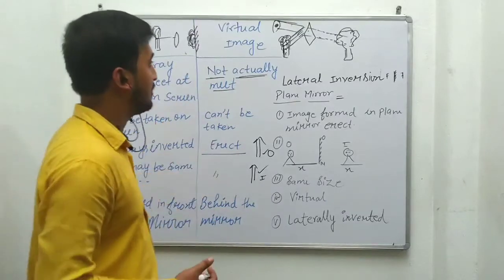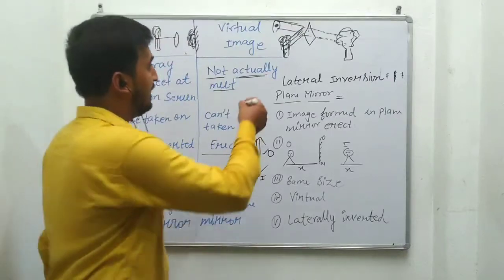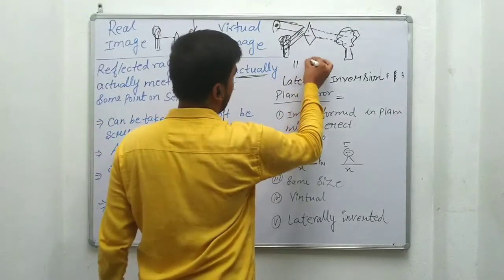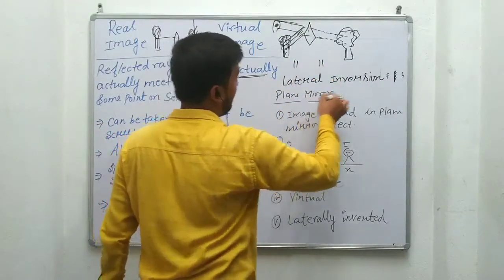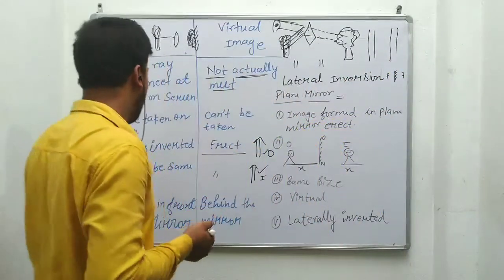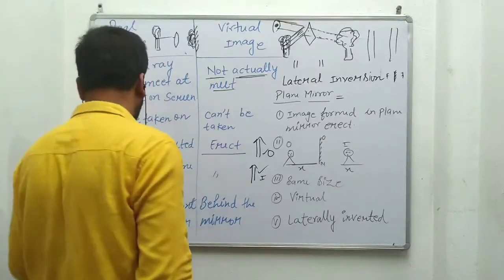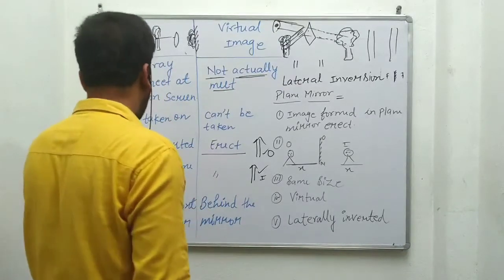In the same way, in the case of virtual image, it also depends upon the size of the object. If we have a small object, our image will be small. If we have a large object, our image will be large. So in both cases, the size of the image depends upon the size of the object.